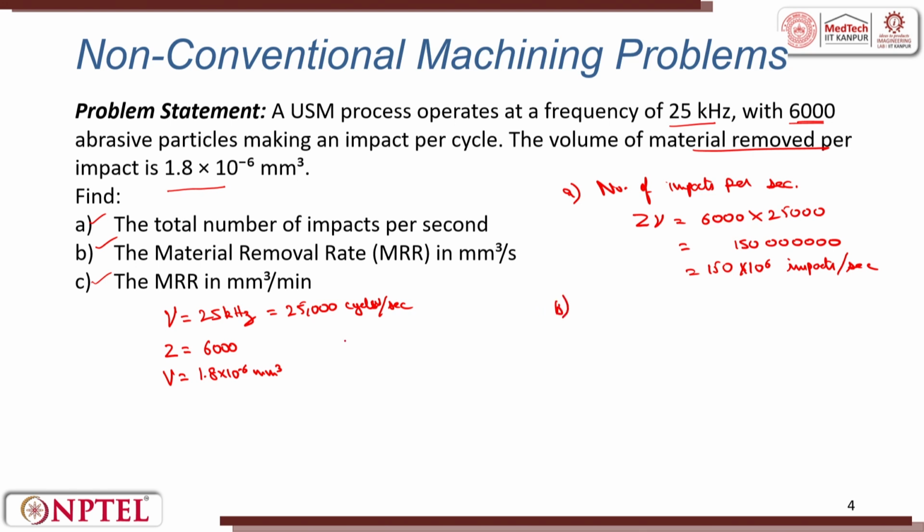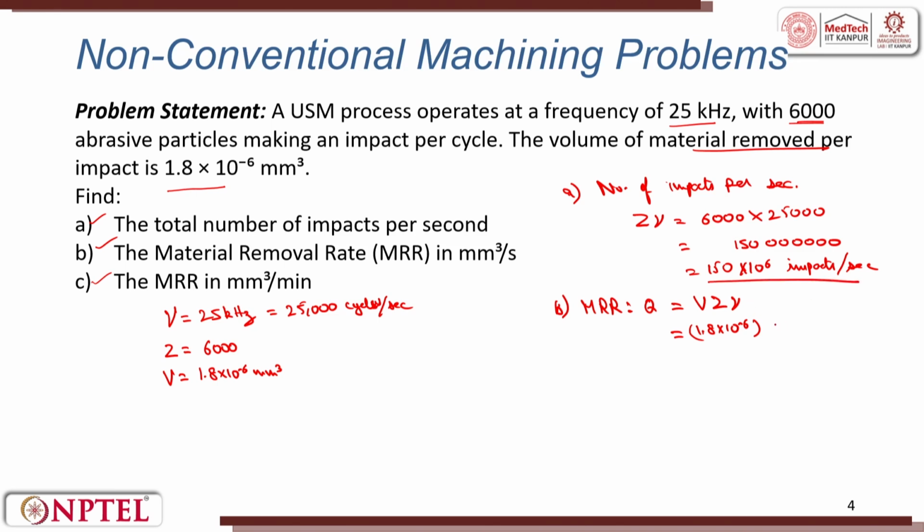Next part is material removal rate, MRR. MRR that we saw is Q, which is equal to V into Z into nu. This is equal to 1.8 into 10 raised to power minus 6 into Z into nu, that is already calculated here.